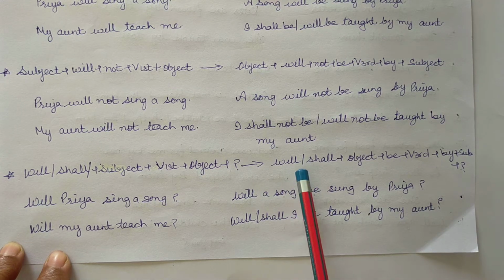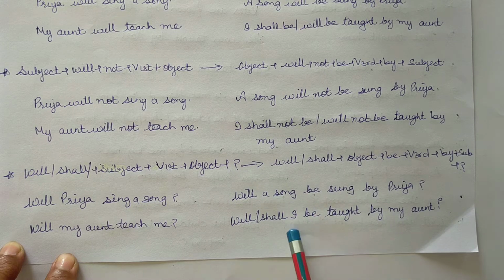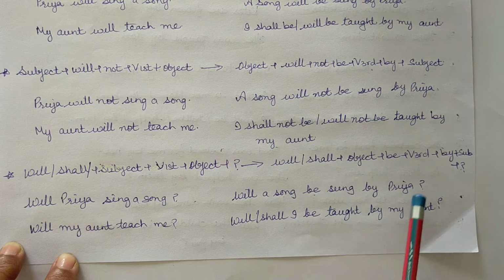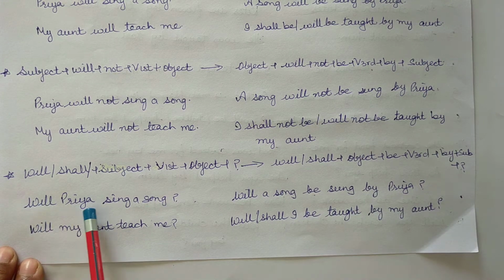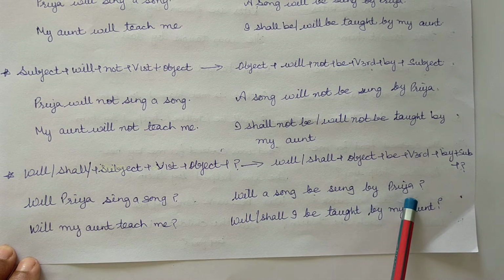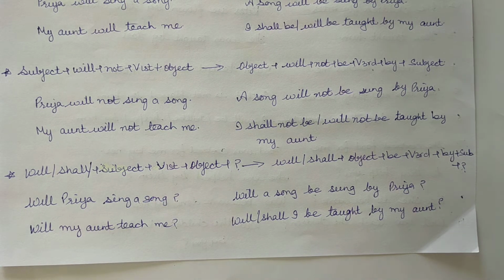In passive, will or shall, object a song or I plus be plus verbs third form sung or taught plus by plus subject Priya or my aunt plus question mark. So, will Priya sing a song? Will a song be sung by Priya? Will my aunt teach me? Will or shall I be taught by my aunt?